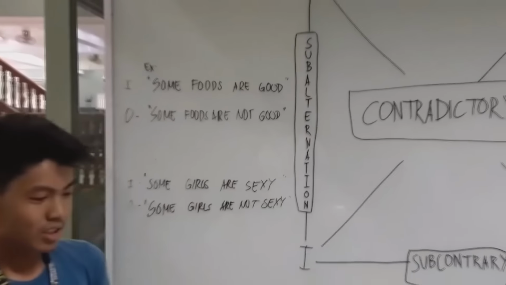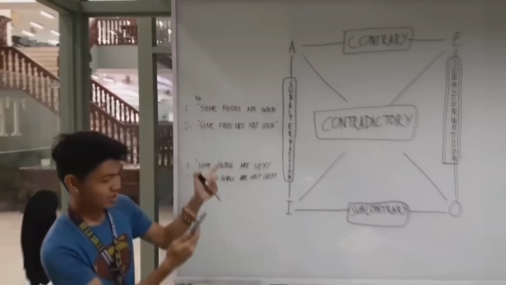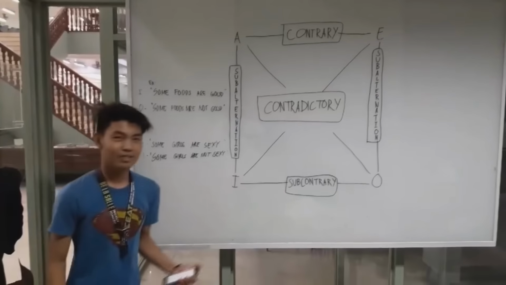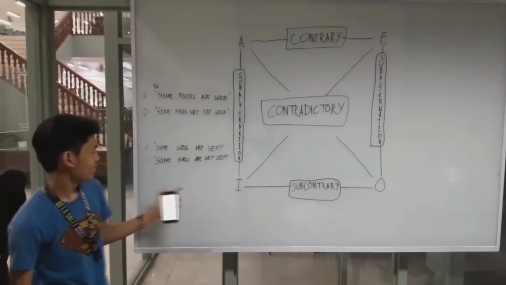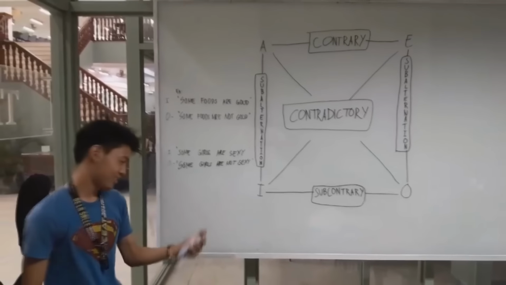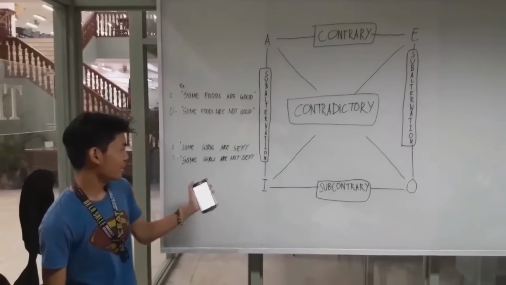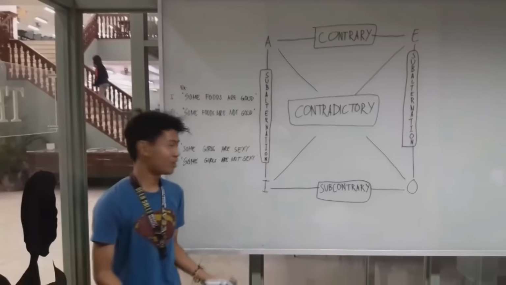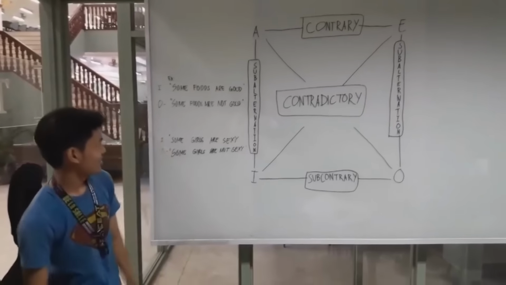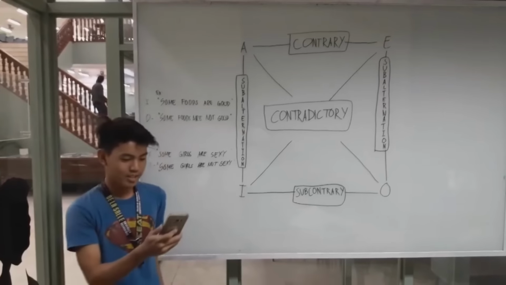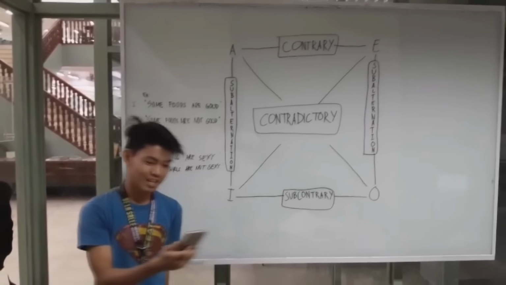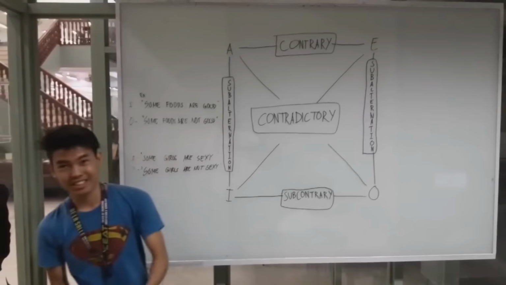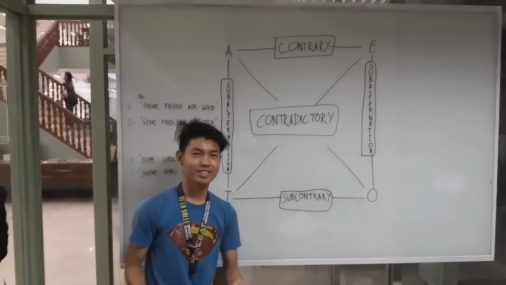So, it is impossible for both to be false. For other examples, some girls are sexy and some girls are not sexy. They can both be true. So again, I and O propositions are subcontrary, but not contrary or contradictory.